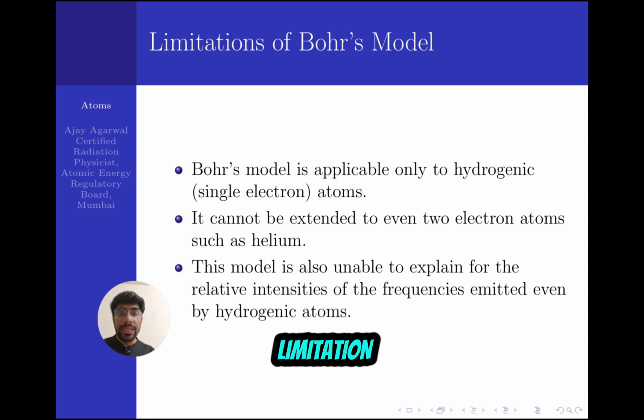Now coming to the limitations of Bohr's model. Bohr's model was applicable only to the hydrogen atom, the atom having one electron, so just hydrogen or hydrogenic atoms. Second, it cannot be extended to a two electron system, so we cannot apply Bohr's model even to two electron atoms such as helium.